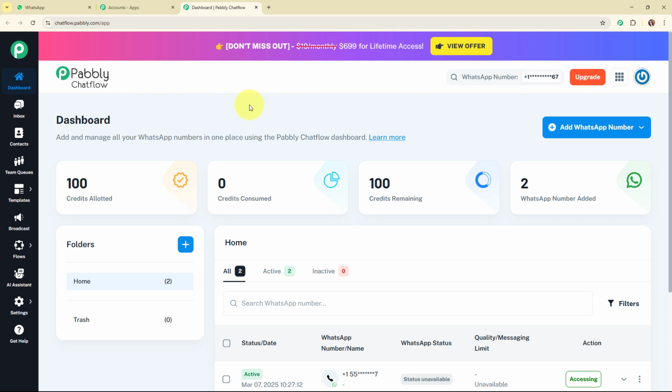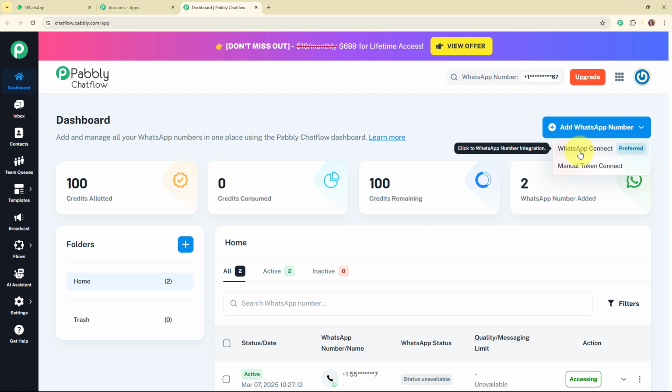So to add the WhatsApp number, you need to click on this add WhatsApp number button given on the top right corner, and here you can see we have 2 options such as WhatsApp Connect and Manual Token Connect. You can see the preferred method is WhatsApp Connect. And if you wish to learn how you can set up your Pabbly Chatflow account using this WhatsApp Connect, then you can find the video link of the same in the description box below, and also you can check out the video uploaded on our YouTube channel.